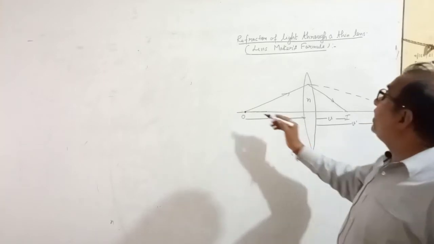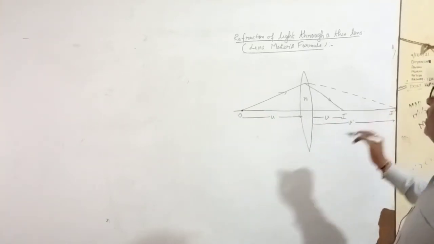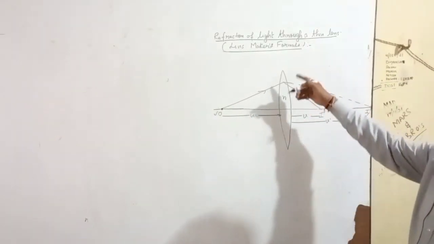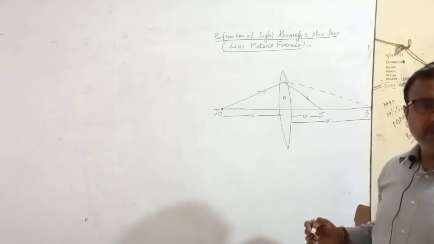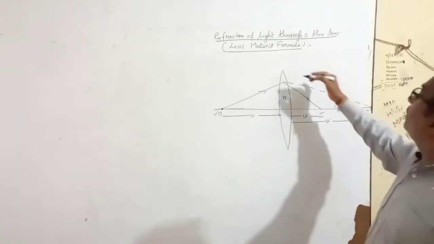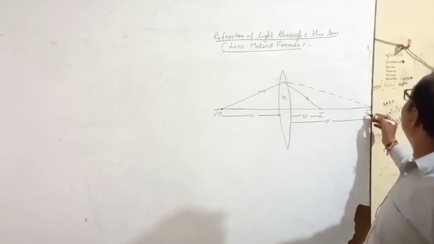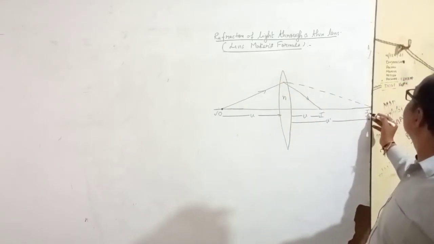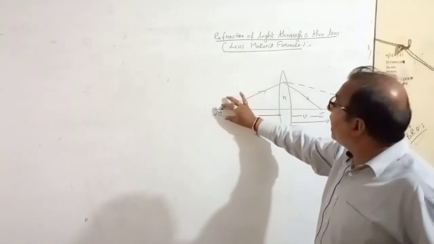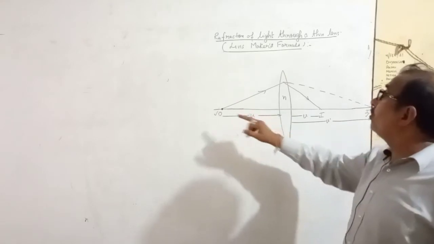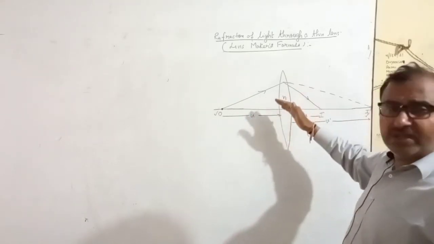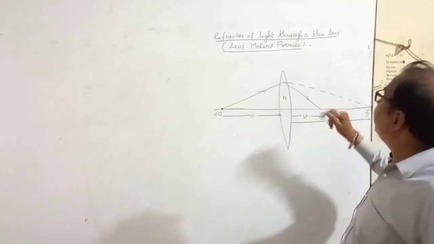So the light ray which is going toward I, O is the object and I dash is the image for the first surface. For the first surface, O is the object, I dash is the image, and what is done by the second surface is that it makes its image from I dash to I. Again I am repeating: by the first surface, the object you kept at O should have its image at I dash. But as you know, it is a converging lens, so it makes its image at I.